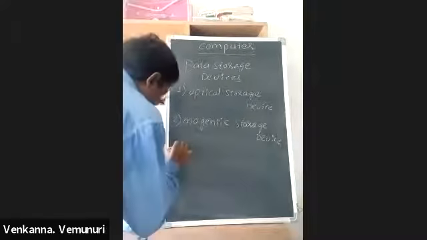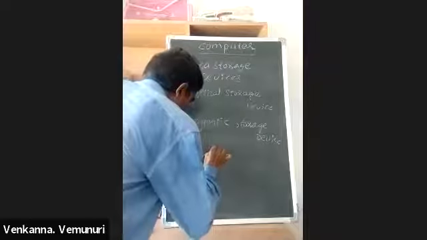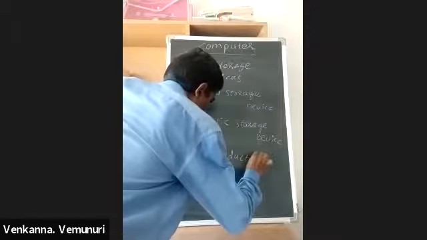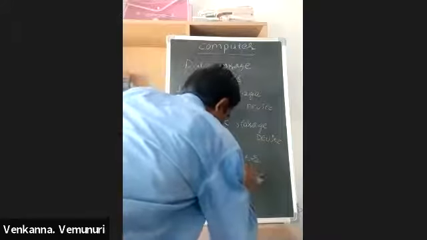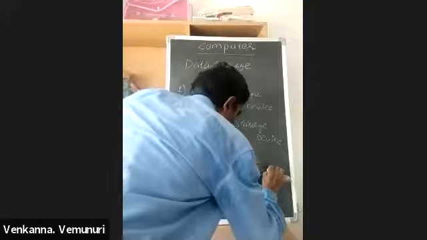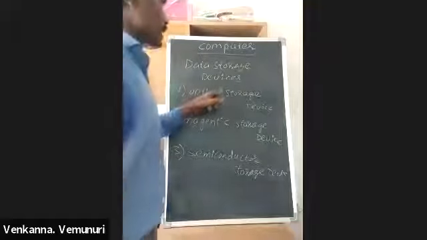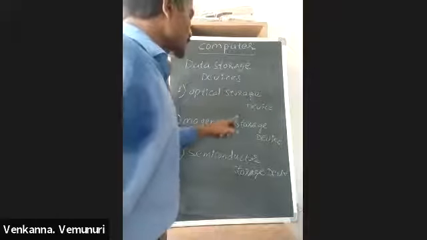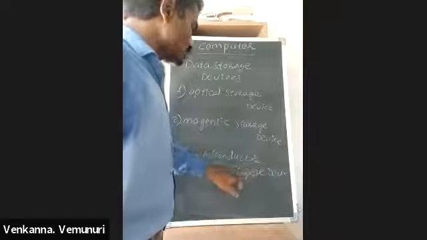Another one is the semiconductor storage device. So here we have the optical data storage device, magnetic data storage device, and semiconductor data storage device.